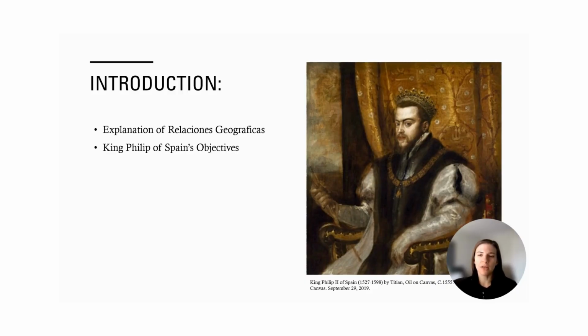The Relaciones Geograficas, or geographic accounts, is a collection of maps and surveys commissioned by King Philip II of Spain. He wanted to understand the different regions of New Spain better. To get why King Philip II needed this information, we need to start at the beginning.